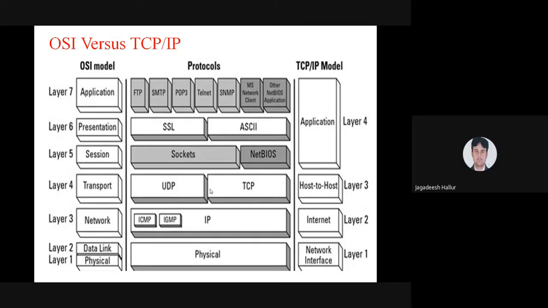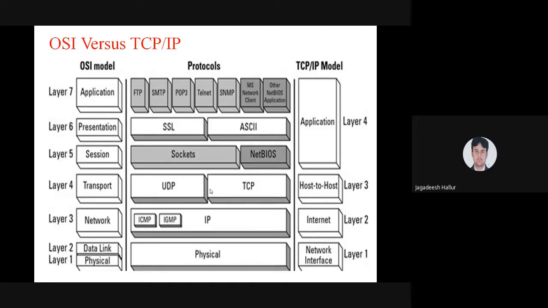Second, by using that application layer, we are going to present that particular data in which format? That has to be taken care of by the presentation layer, in the form of Word, PDF, MP3, audio, video. In which language we are going to present also has to be taken care of by the presentation layer. Session layer, that is a confirmation, has to be taken care of. The connection-oriented part has to be taken care of by the session layer. All these three layers have been converted to one layer, that is application, in TCP/IP.